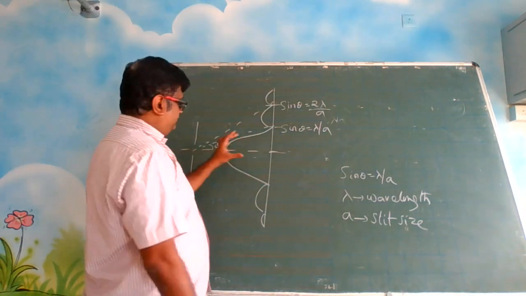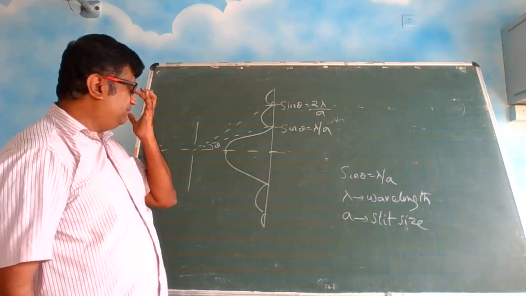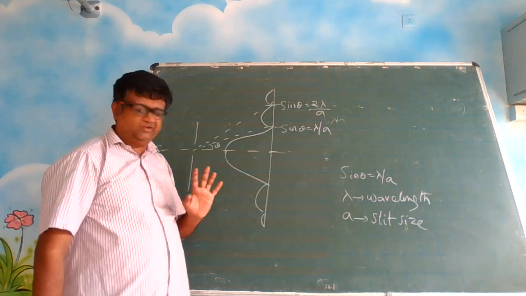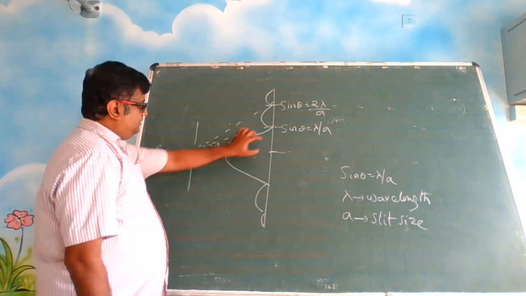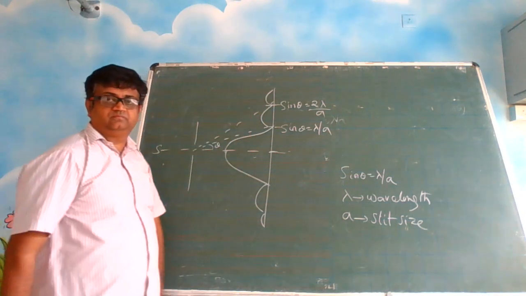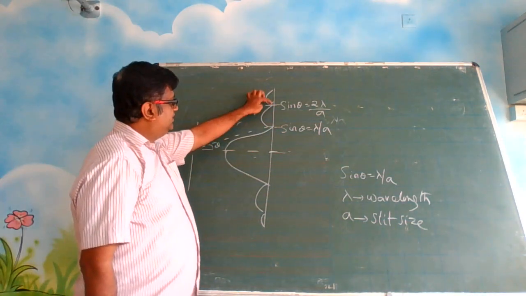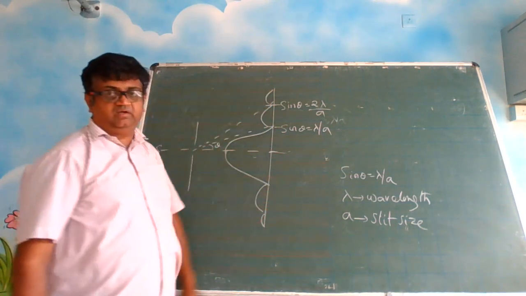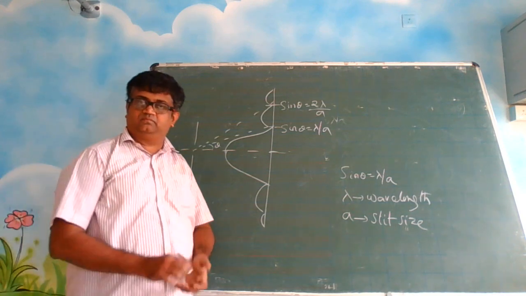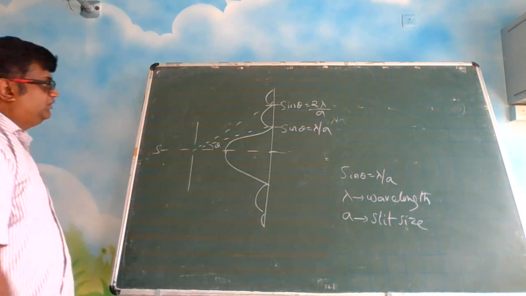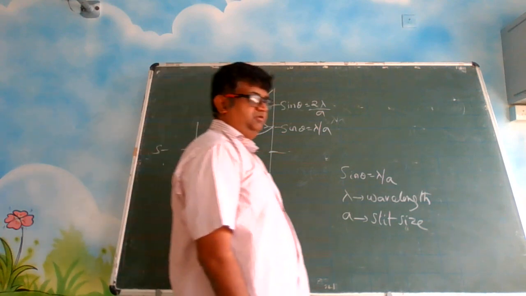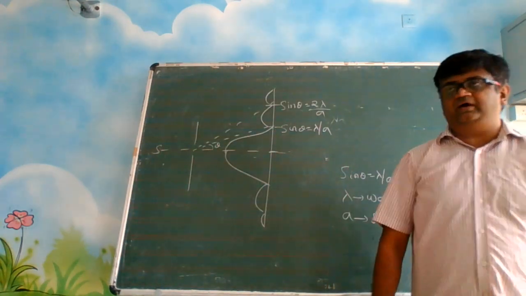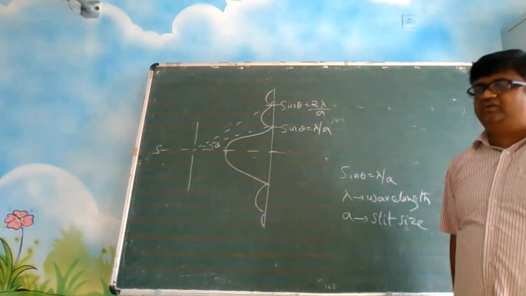ये इंटेंसिटी का भी एक फॉर्मूला है, दिस इज अ फॉर्मूला दैट इज नॉट वेरी इंपॉर्टेंट. इफ यू वांट, आई विल टेक अ स्क्रीनशॉट एंड सेंड इट टू यू. You can memorize that, but the main point is this. Okay, we have identified the positions of the dark spot. Okay, so this is what is in diffraction you are supposed to know. You should be able to identify the locations where the dark spots are coming.